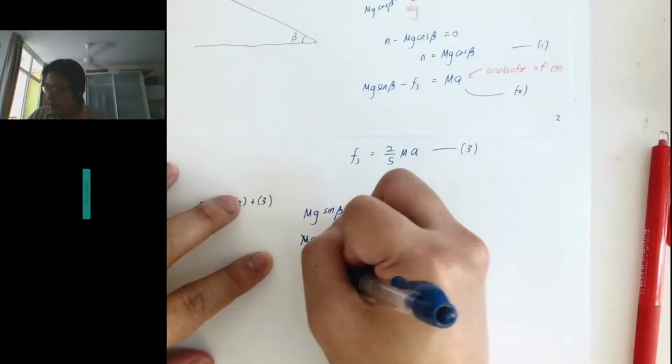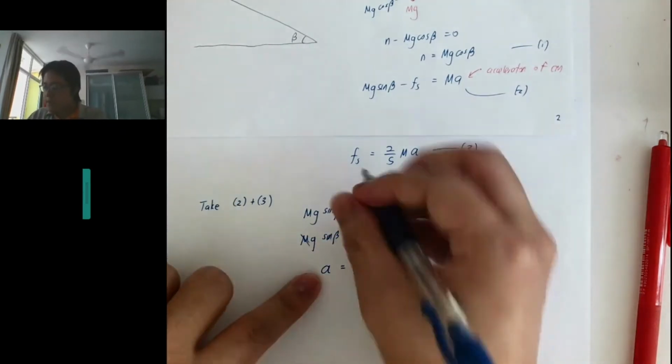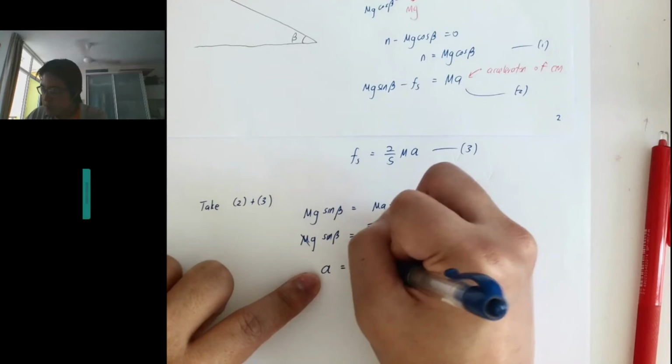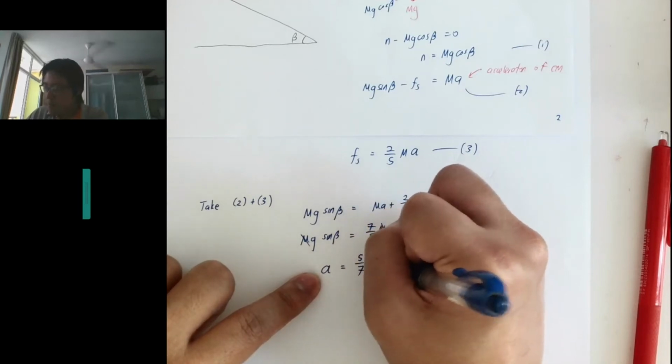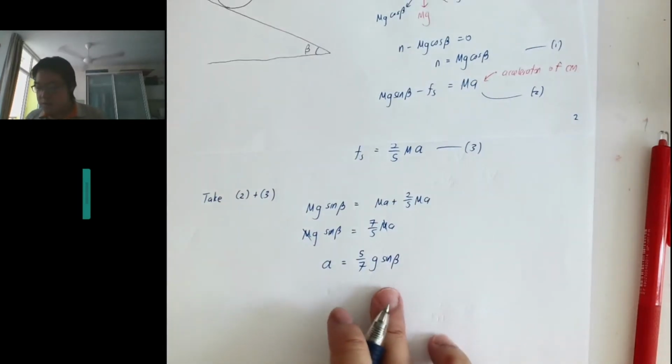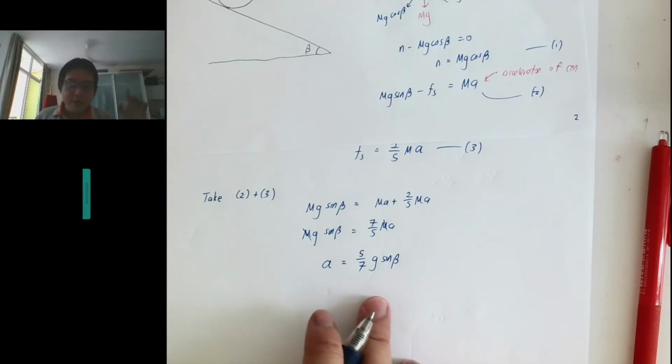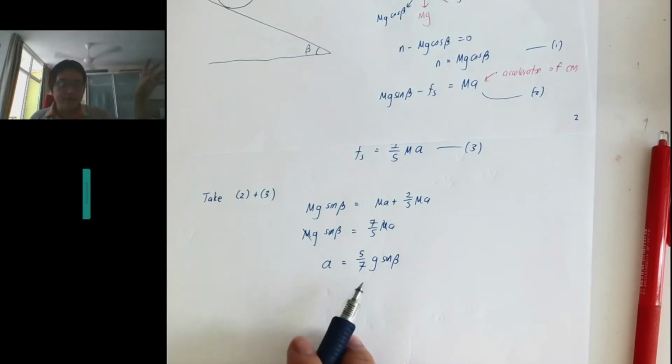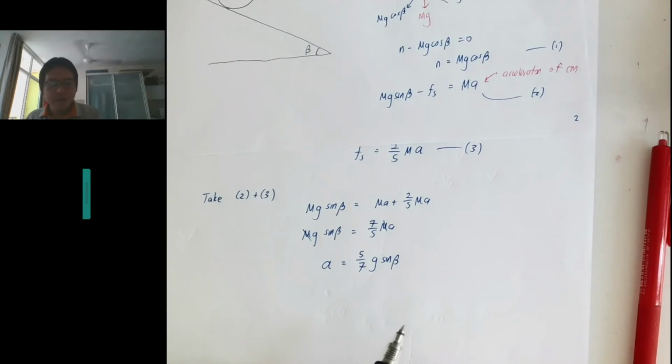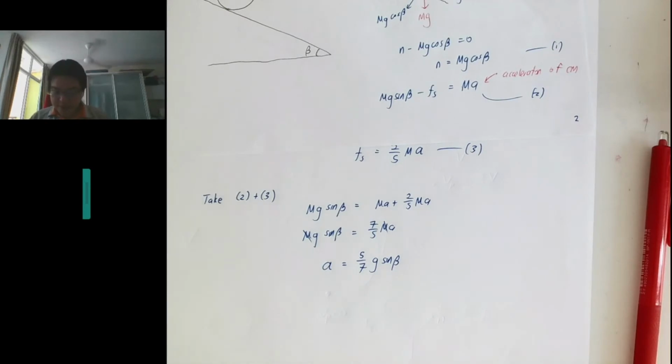Cancelling the m, I can calculate my acceleration: 5 over 7 g sine beta. The acceleration for rolling is different from a box sliding over a surface. So we have found the acceleration now.